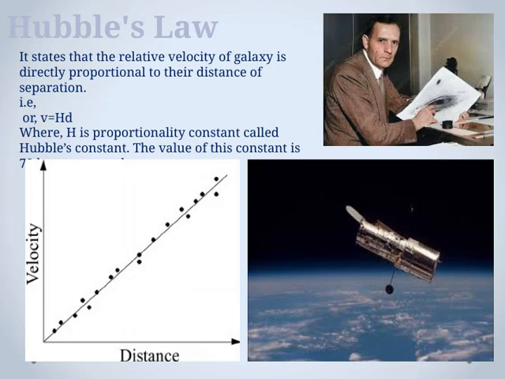All right, let's take a look at Hubble's law. This is a fundamental concept in understanding how our universe is expanding. Essentially, Hubble's law states that the farther away a galaxy is, the faster it's moving away from us. This relationship is expressed as a direct proportionality between a galaxy's distance and its velocity of recession.